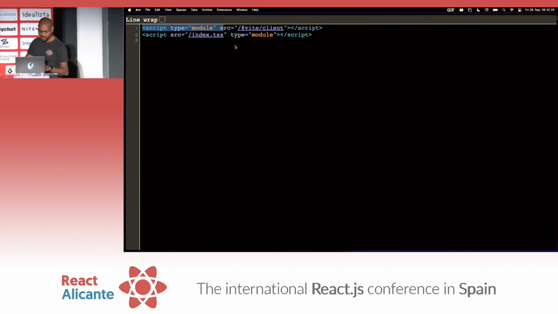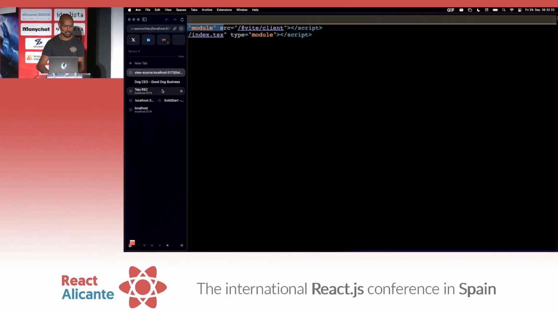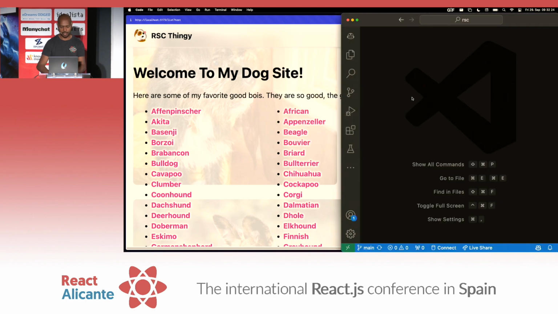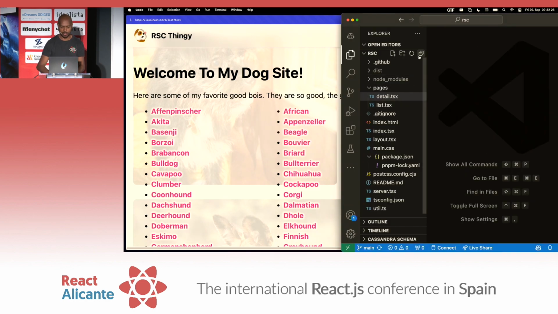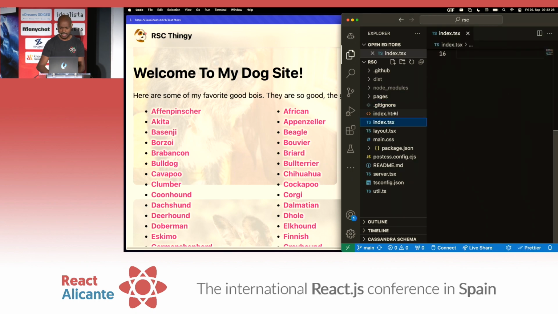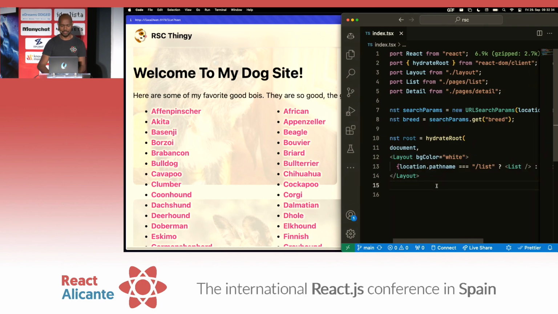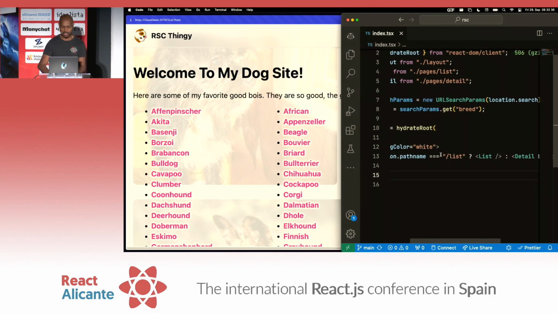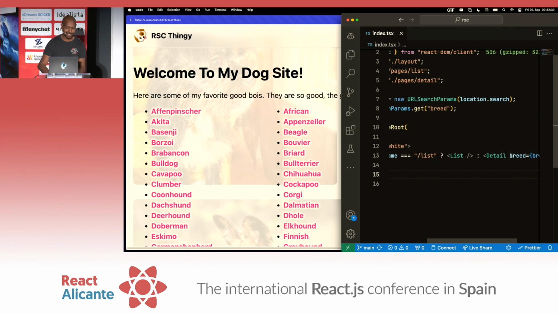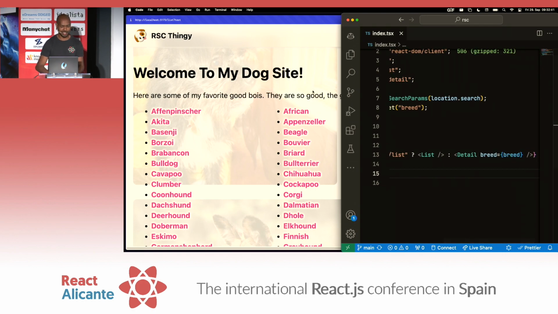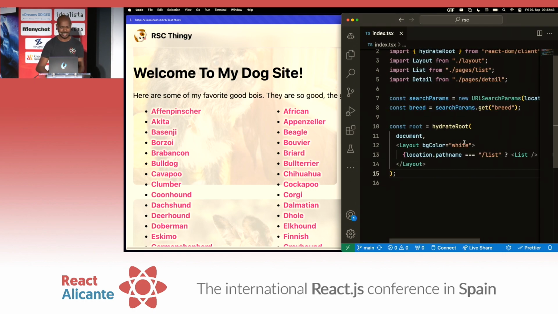How do they do that? Let's implement a basic server to understand this. So if we come to our little project, let's look at the code first. If we go to index, what do we see? We see hydrate root in the document, we render these components with a very basic router, right? If my path name is list, show me list. If it's not list, show me detail. So literally anything else will show me detail. Bit of a design flaw.